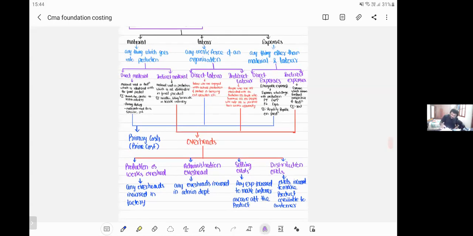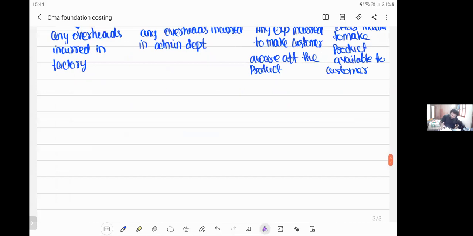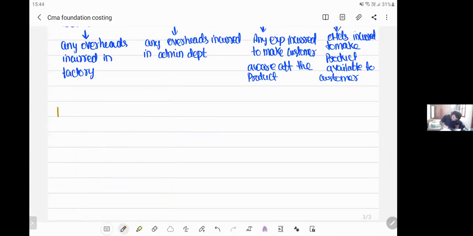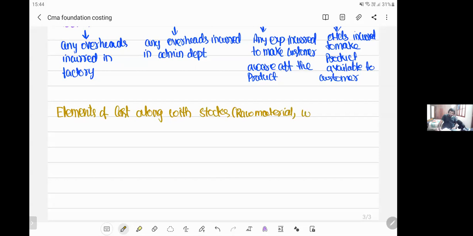These elements of cost, let me write that point, elements of cost along with stocks. That is, we have 3 types of stocks in the company: raw material stock, work in progress stock, finished goods stock.